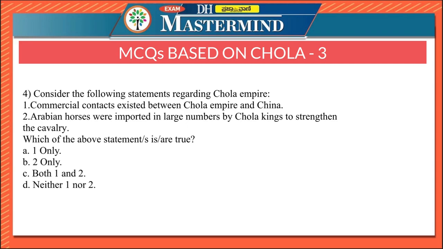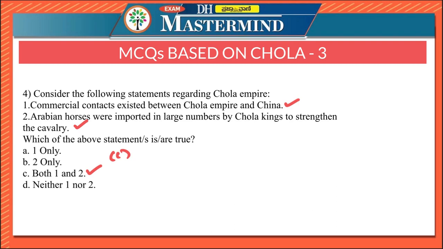Fourth question says, consider the following statements regarding Chola Empire. Commercial contacts existed between Chola Empire and China. Arabian horses were imported in large numbers by Chola kings to strengthen the cavalry. Both the statements are correct here. Therefore, the right option is option C, both 1 and 2.